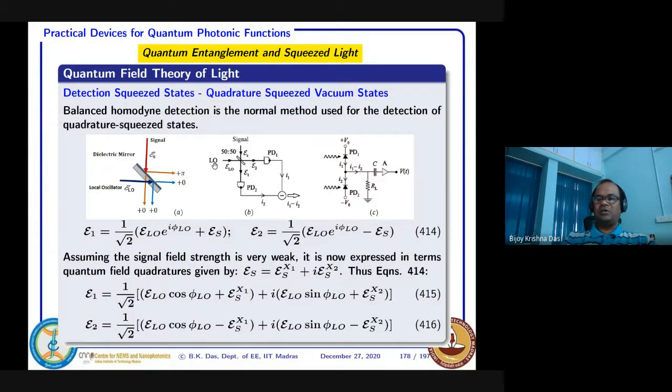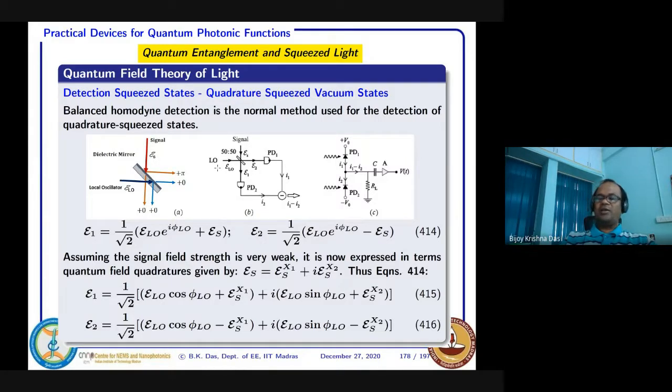The frequency of this local oscillator and the frequency of this signal are the same, because the signal, though it is a squeezed state, is generated from the same coherent source as the local oscillator. Of course you have the liberty to use a local oscillator from a different laser source, but in that case the source-related phases will not be common between the signal and the local oscillator.